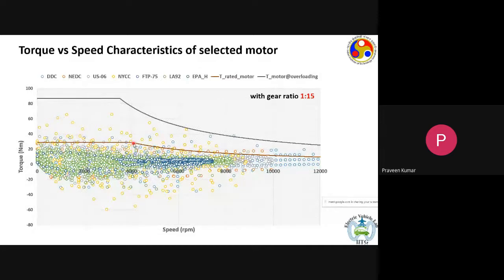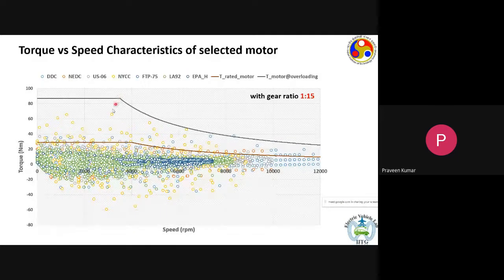Then we had the peak performance. In the peak condition, the machine produced 90 Newton meter of torque, and this maximum speed was still 12,000 RPM, and the power produced was 32 kilowatt in the peak condition. So 90 Newton meter is the peak torque, 30 kilowatt is the peak power. If you know the torque and you know the power, you can find out the speed, the base speed at peak condition. It would mean that the machine needs to produce 90 Newton meter continuously up to this point, which is around 3,700 RPM.